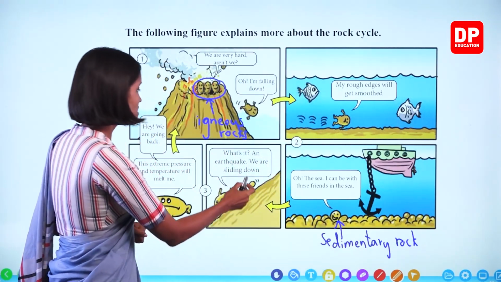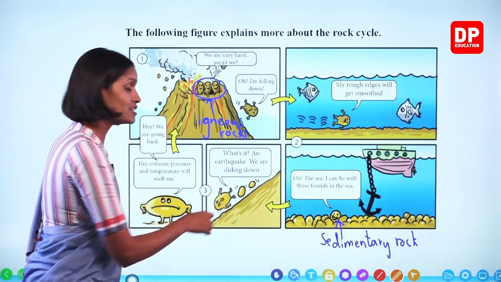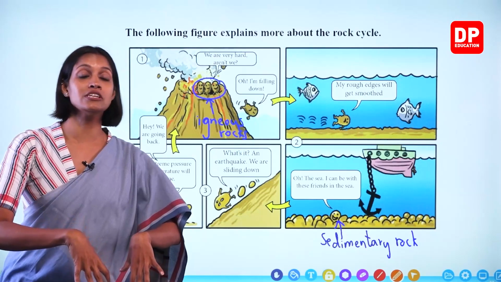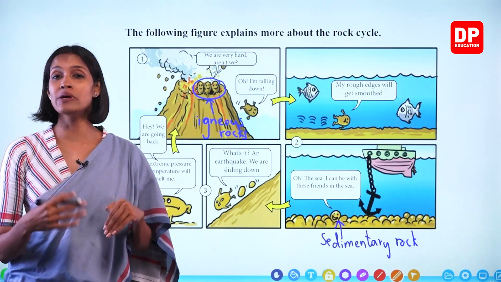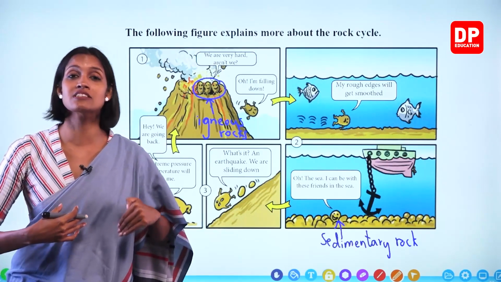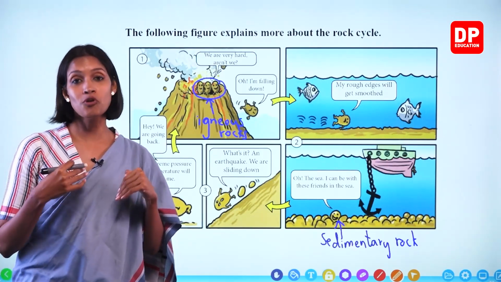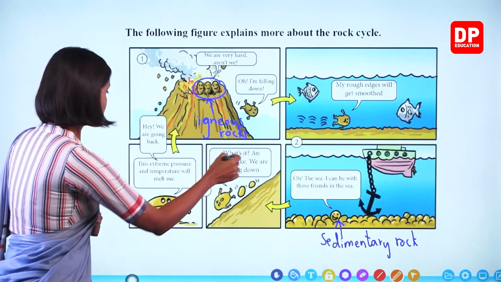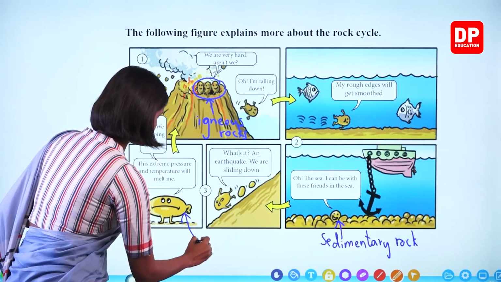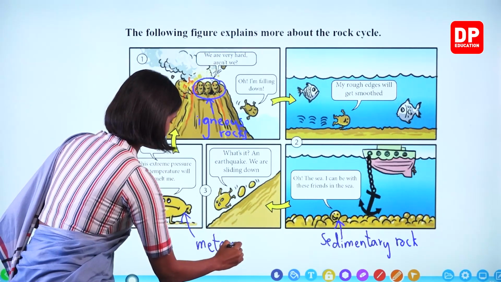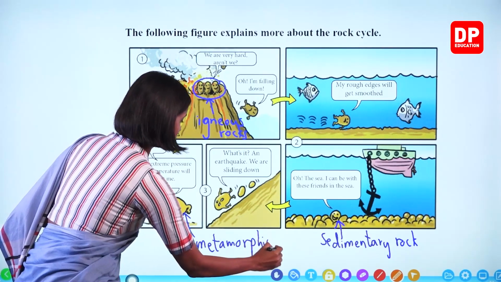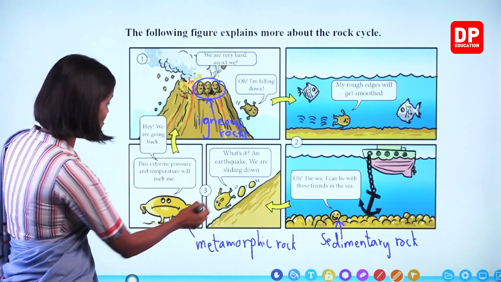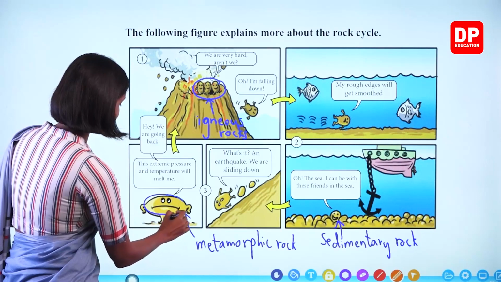Now here what happens? What is it? An earthquake. We are sliding down. During earthquakes, what happens, children? Rock surfaces go deep down the earth, and then because of many changes due to pressure changes and temperature changes, a new form of rocks is formed called metamorphic rocks, right? So here, this is metamorphic rock. Look at this one. It gets nicely pressed. Because of the pressure only, this structure looks flat.